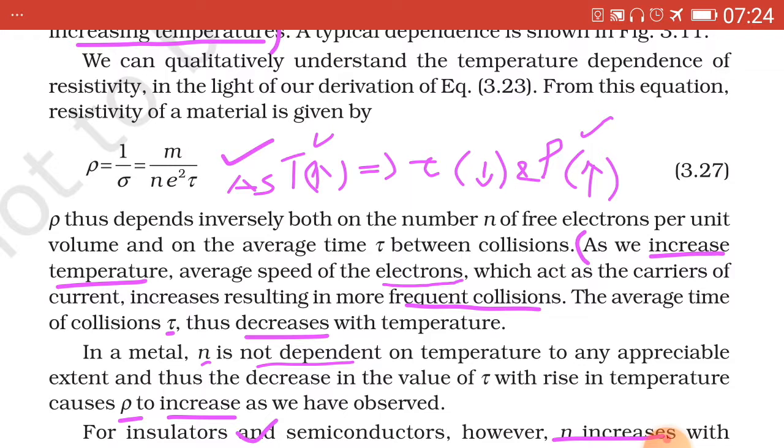So as capital T increases, tau decreases, that is relaxation time decreases, and as rho and tau are inversely proportional, therefore rho increases.